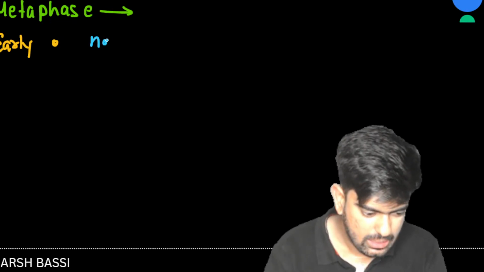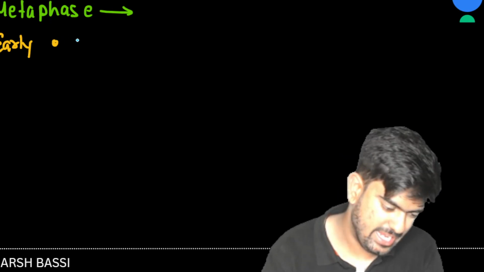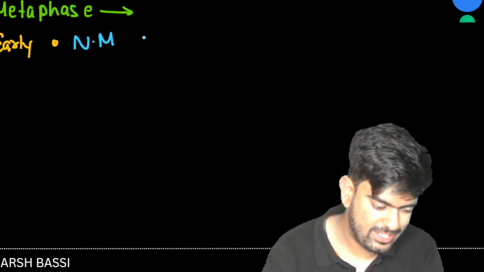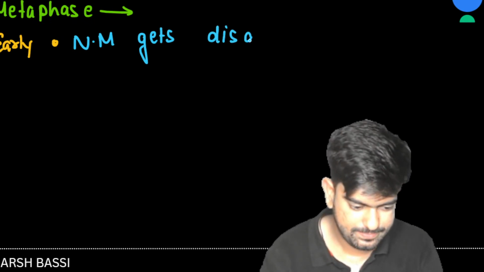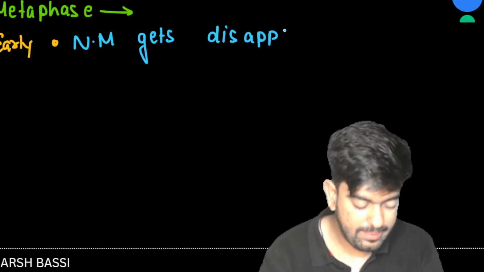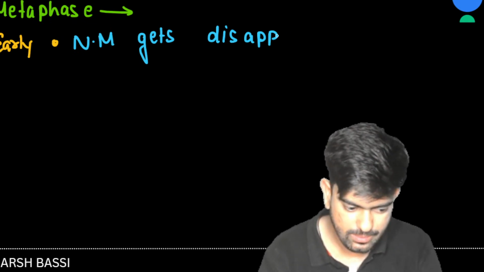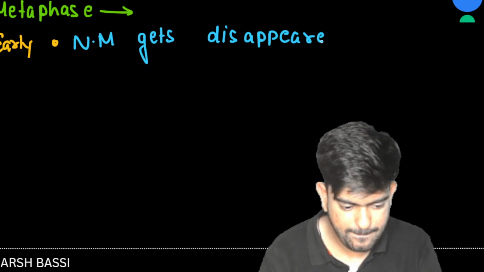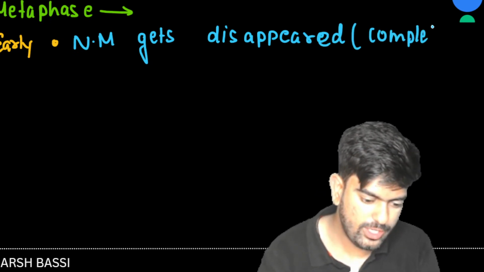Nuclear membrane, I am writing nuclear membrane as NM. So nuclear membrane gets disappeared. Nuclear membrane gets totally disappeared. No nuclear membrane is present. So I can say complete disappearance of nuclear membrane. Now what, sir?